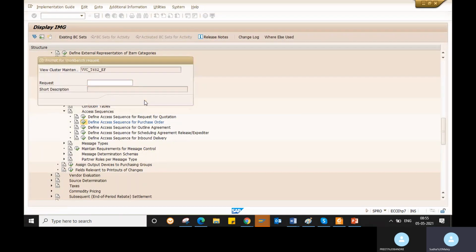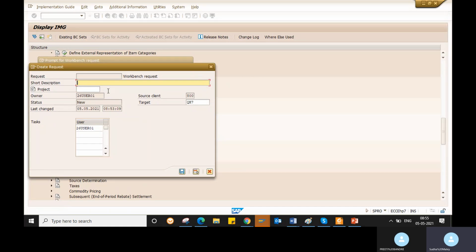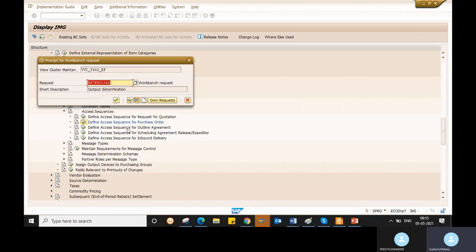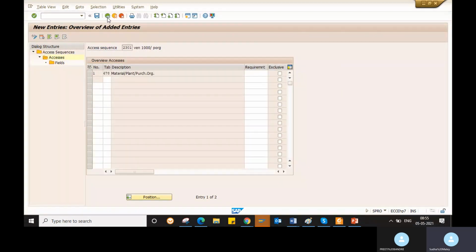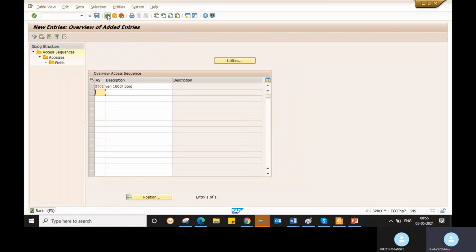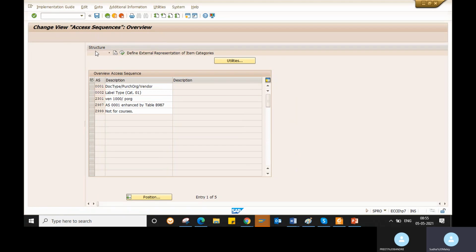If you want to create your own request, you can. I am entering it as output determination. This concept we call output determination. So I saved the data, went back, and we created the access sequence and the condition table.